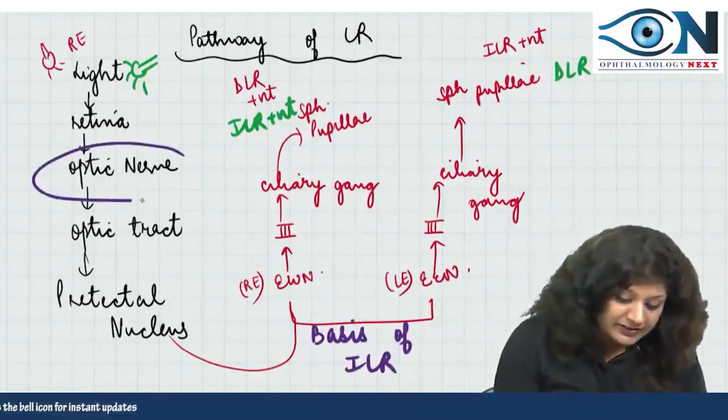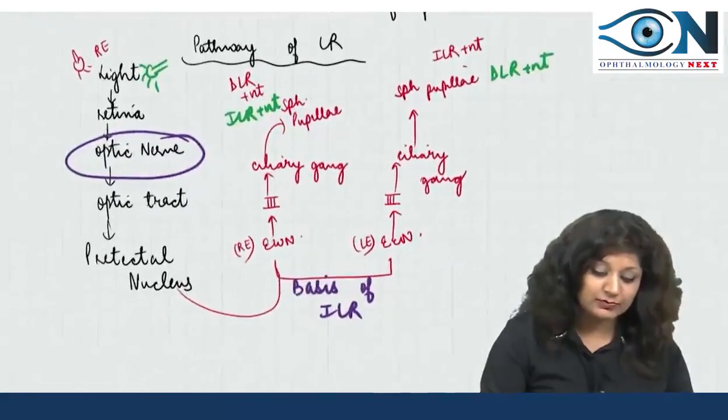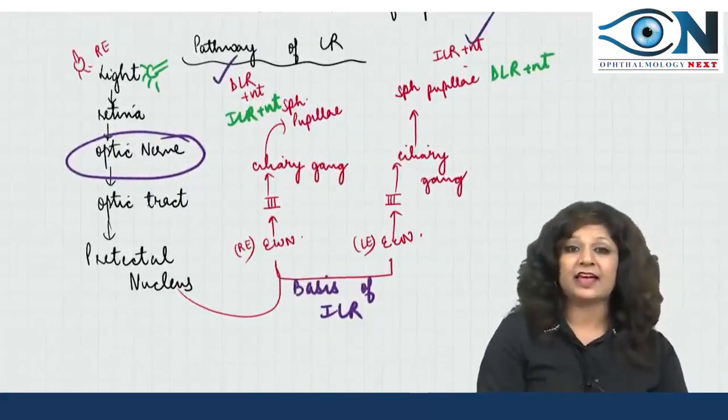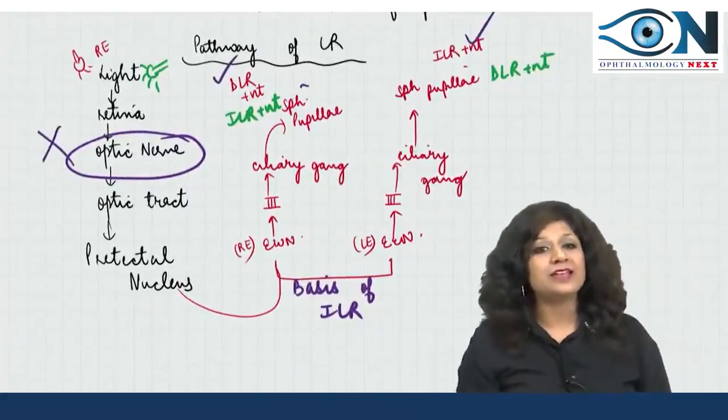So the optic nerve is the afferent nerve here. If it is intact, then you will get both the direct as well as indirect. But if this is affected, neither the direct nor the indirect.